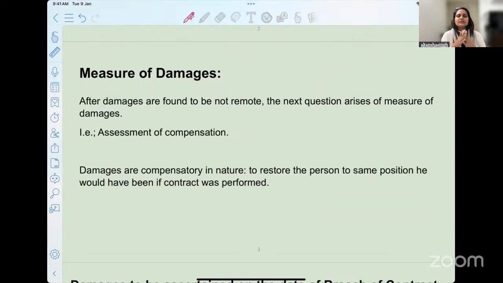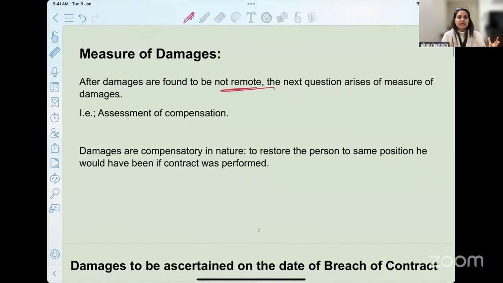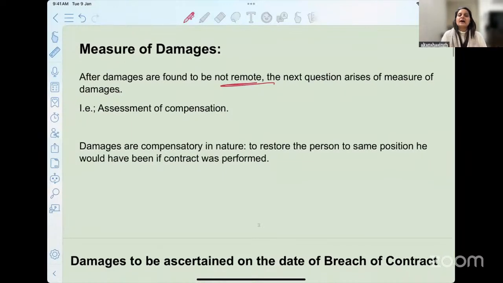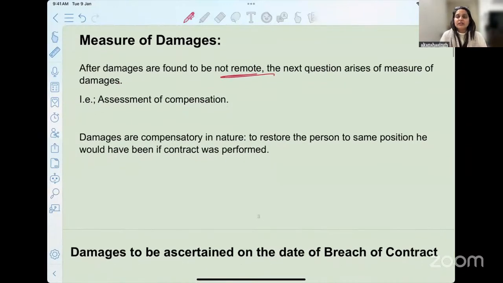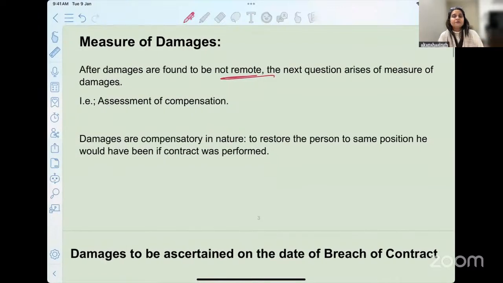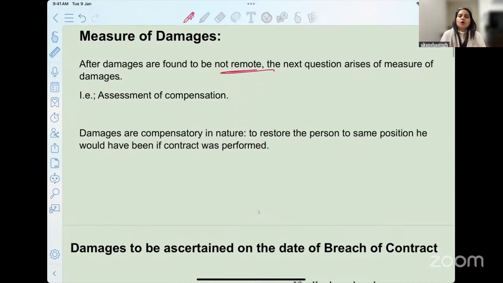Now, what have we written over here? After the damages are found to be not remote, you remember that when we were discussing in yesterday's class, I told you that it can be either in the usual nature of the transaction. When we speak about usual nature, what is that? When both the parties are already aware as to what they are entering into, what they are actually committing to each other. That was the first aspect of it. The second was special damages, where there are special consequences. You must give special knowledge to the other person. So if you are aware that this is not too remote, how do you actually assess the compensation?